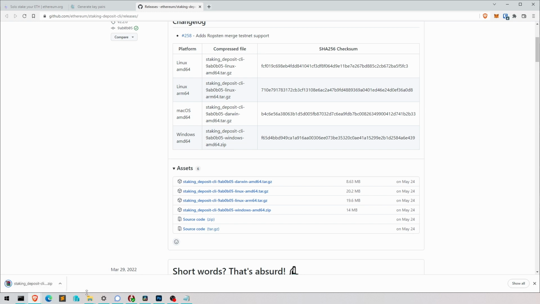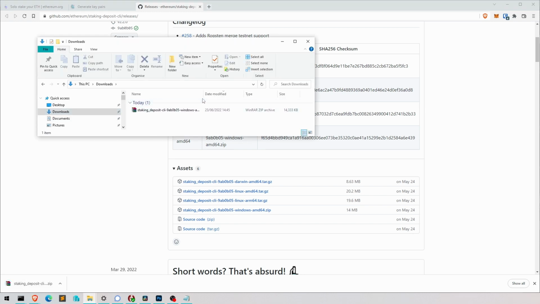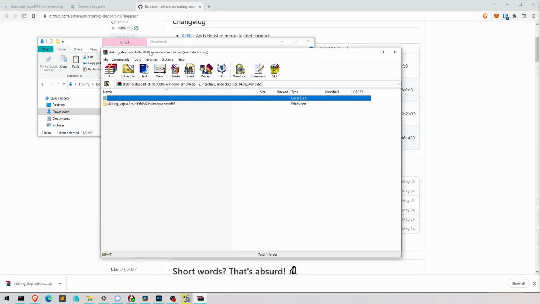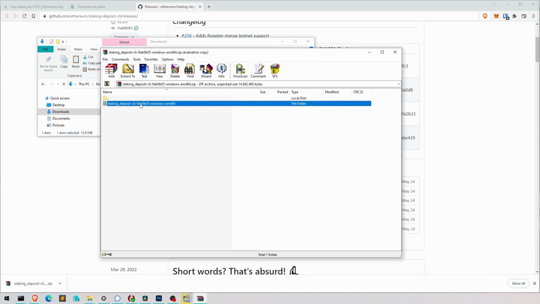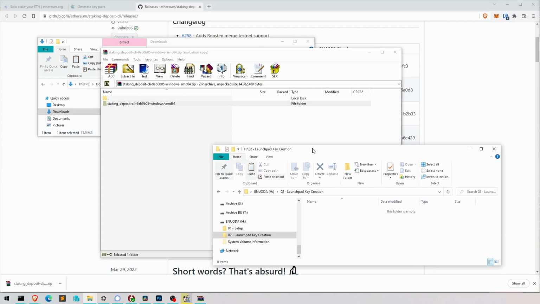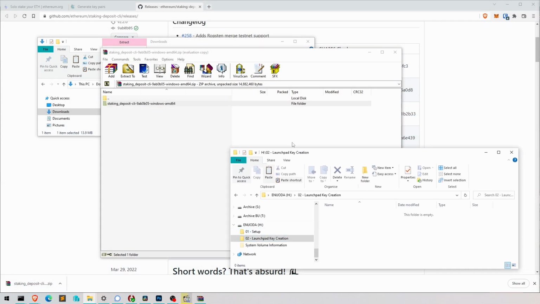And then it's in downloads here. I'm just going to double click it. And I'm going to take this and put it in here in a minute.